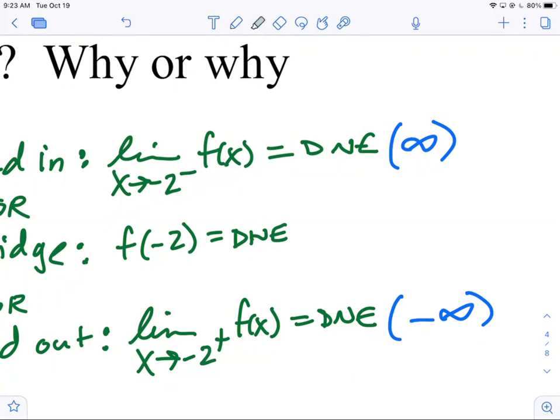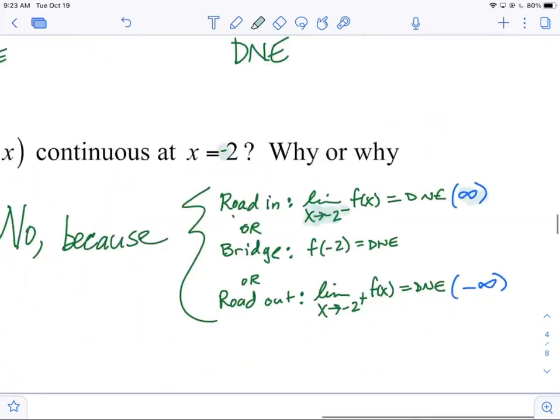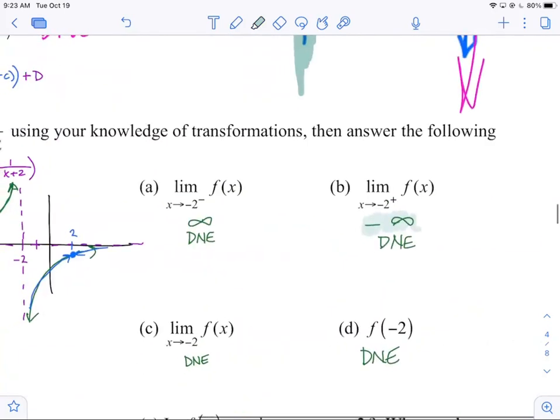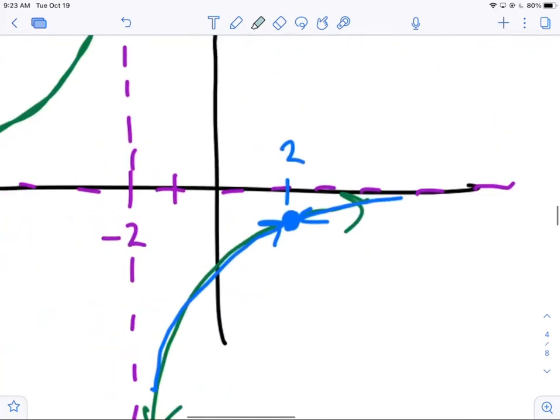You should, because as x approaches -2 from the left, if we go up towards infinity, there's going to be a vertical asymptote there. That's why we call it a non-removable infinite discontinuity. So you need to be able to do it both ways, okay? Look at the notation, know what's going on there, or look at the graph and write the notation, okay? Perfect, perfect. And then, of course, it is continuous at 2.